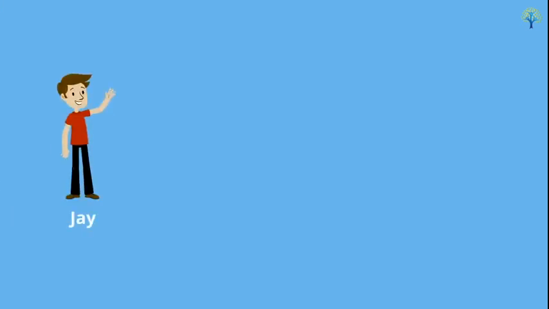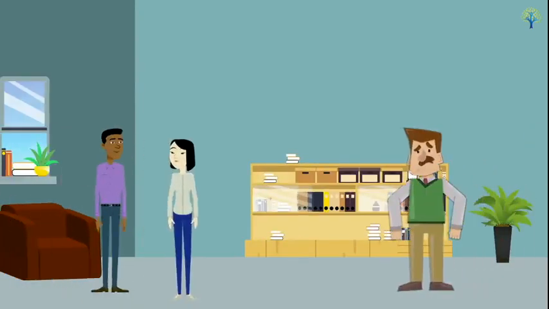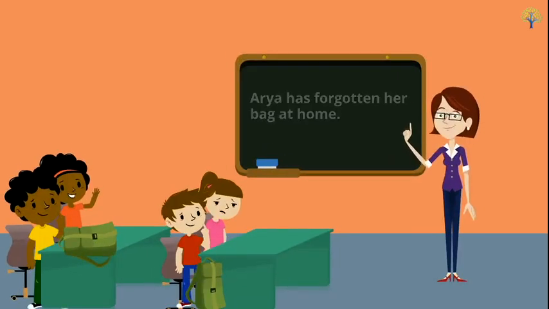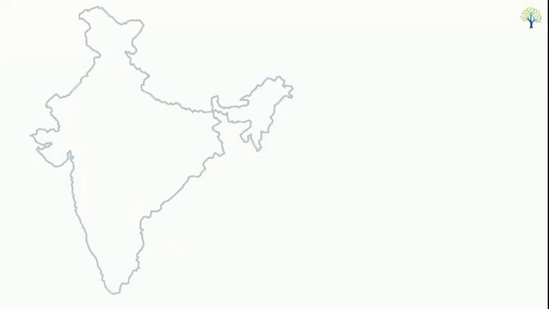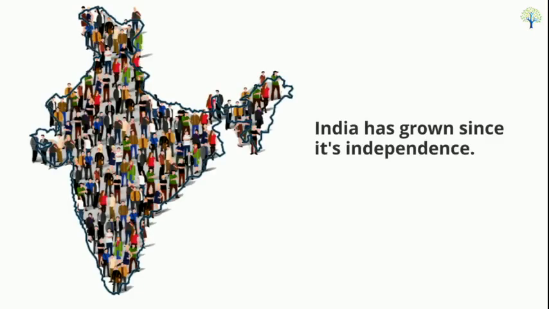To use a proper noun like Jay, Arya, or India, use has to form the sentence. For example, Jay has spent his money. Or, Arya has forgotten her bag at home. Or, India has grown since its independence.